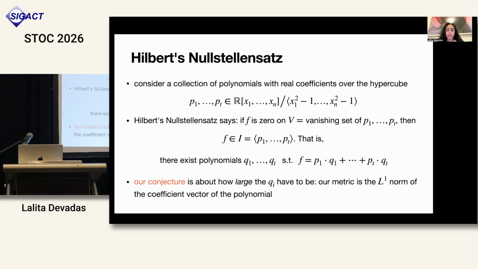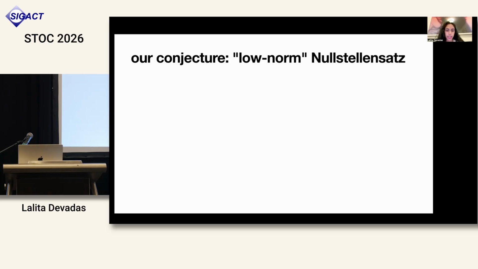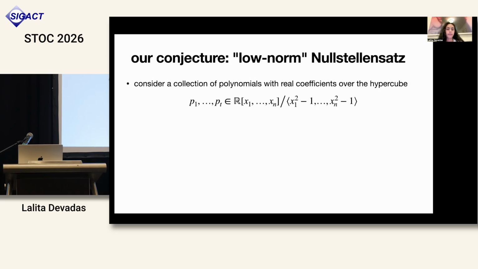And our metric for this will be the L1 norm of the coefficient vector of the polynomial. So our conjecture, which we refer to as low norm Nullstellensatz, states the following. Again, we're going to consider a collection of polynomials, P1 through Pt.